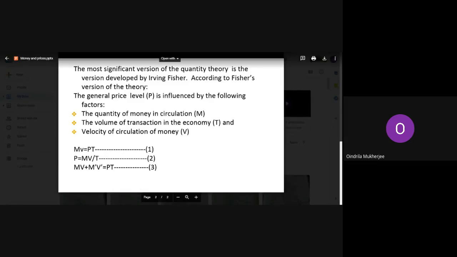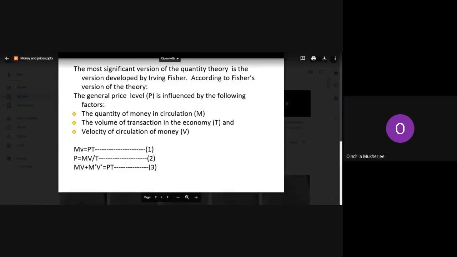Then next is the volume of transactions in the economy, whatever transactions we citizens make. That is the second factor which brings change in the price level. And the third factor is the velocity of the circulation of money.